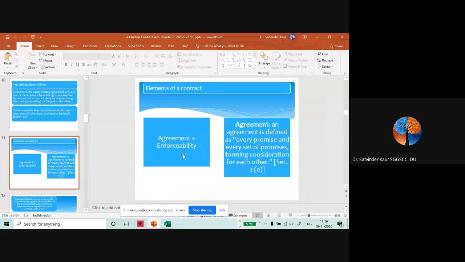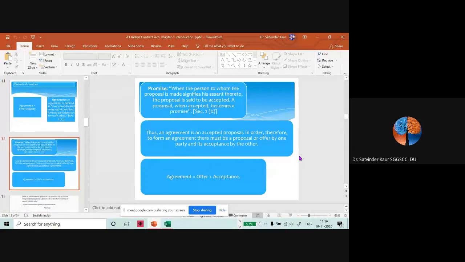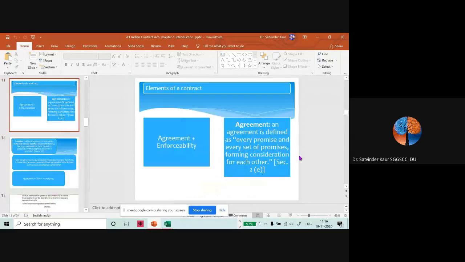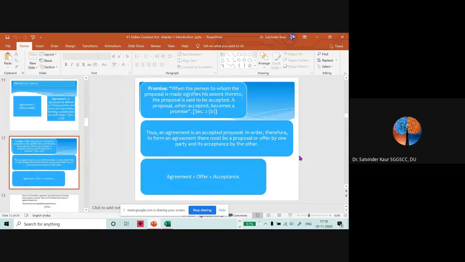When we talk about the agreement and enforceability by law, agreement is defined under Section 2(e), which says every promise and every set of promises forming consideration for each other is an agreement. Moving further, what do we understand by a promise?